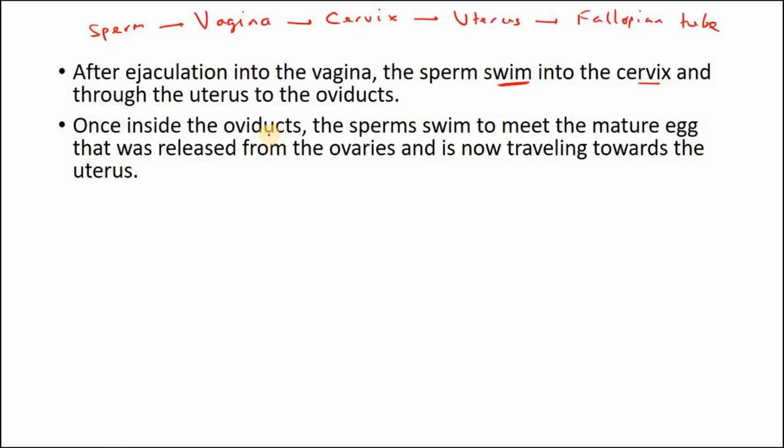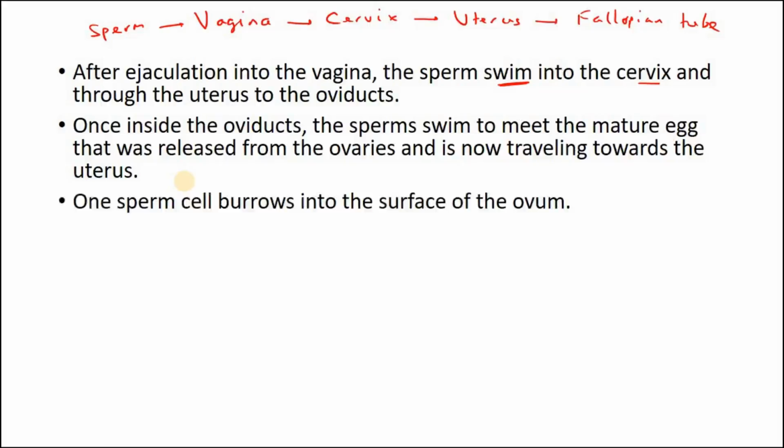Once inside the oviducts, meaning the fallopian tube, the sperm swim to meet the mature egg that was released from the ovaries and is now traveling towards the uterus. So the egg is moving towards the uterus. The sperm is moving from the uterus into the fallopian tube, searching for the egg. And when they meet the egg, one sperm cell will burrow. Burrow means go into. It will make a hole and go into the surface of the ovum.